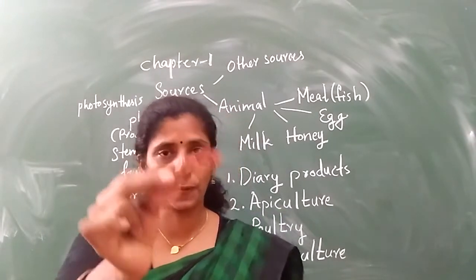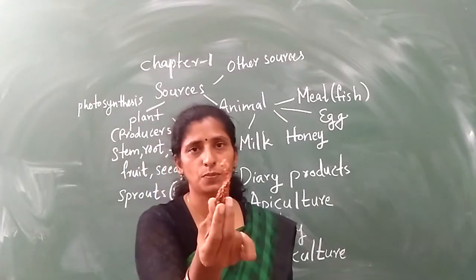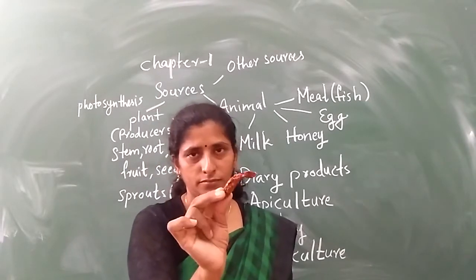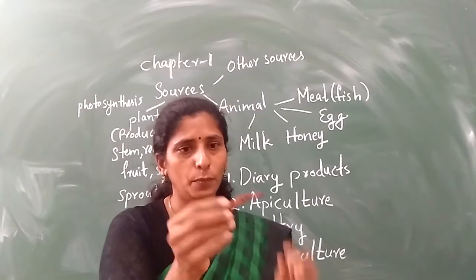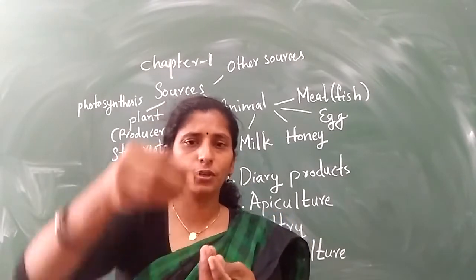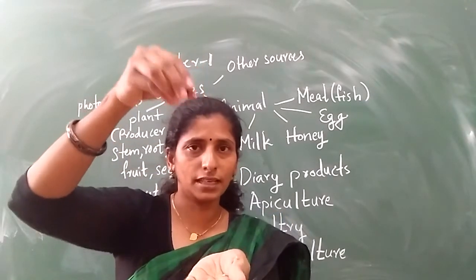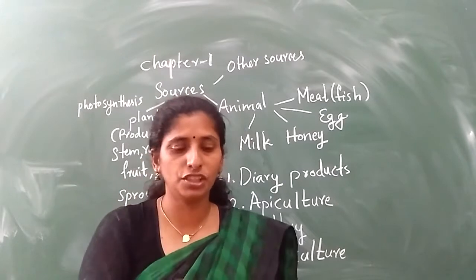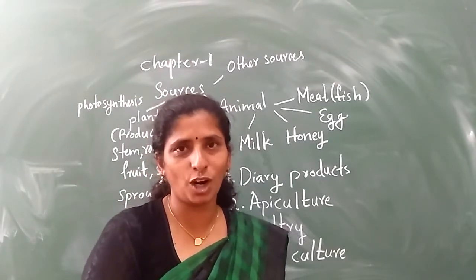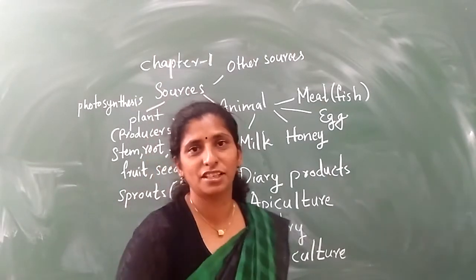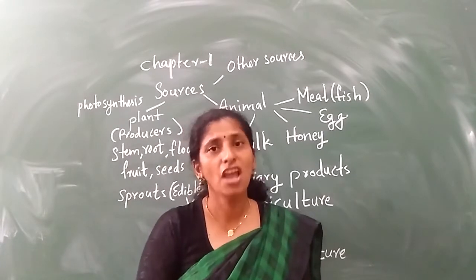And see, what is this? Chili. Chili is which part? Yes, fruit. It is a fruit because if you break the chili, you can find the seeds. Seeds you can see. So this is the fruit part. But it is not sweet, so we are not eating it as a fruit. We consider it a vegetable.